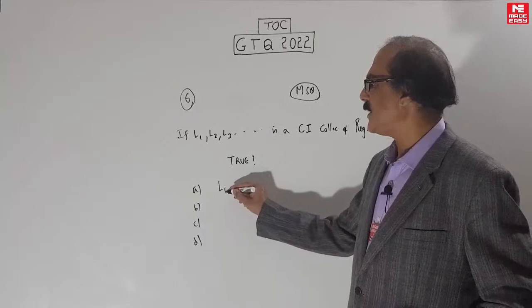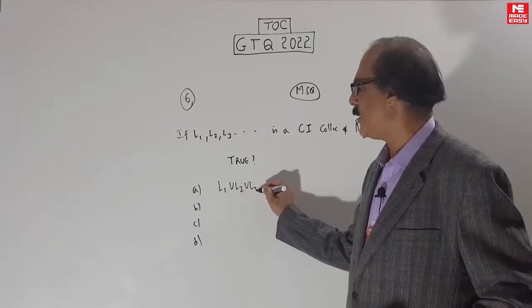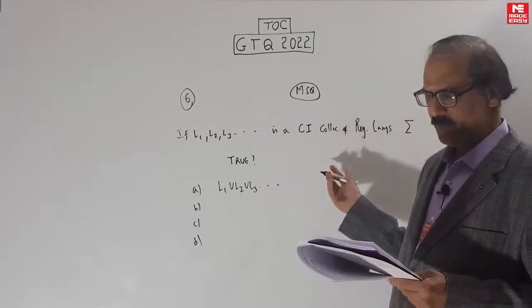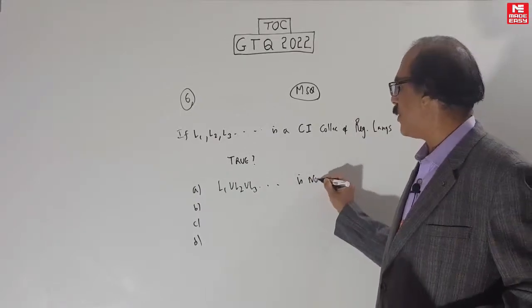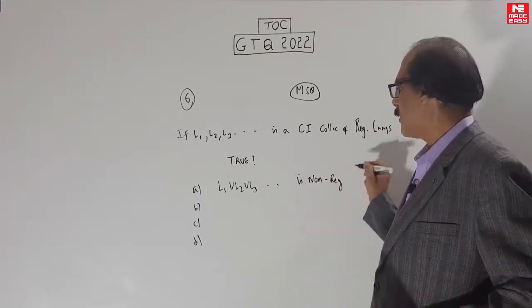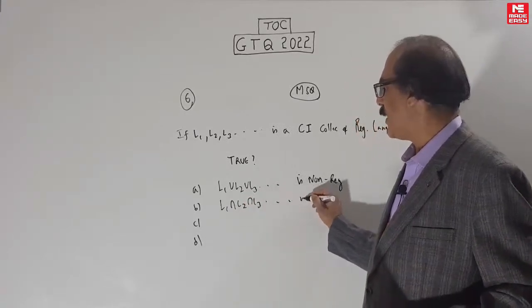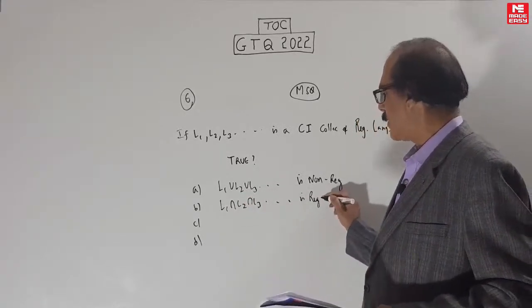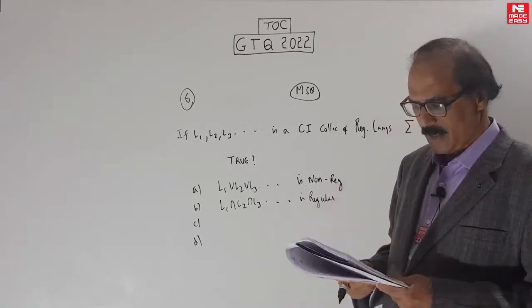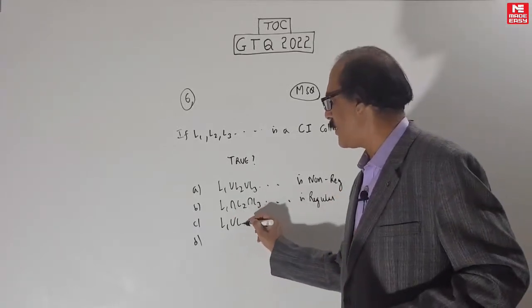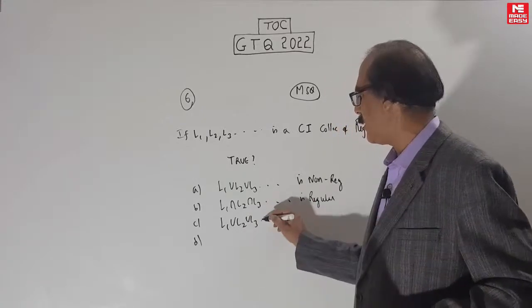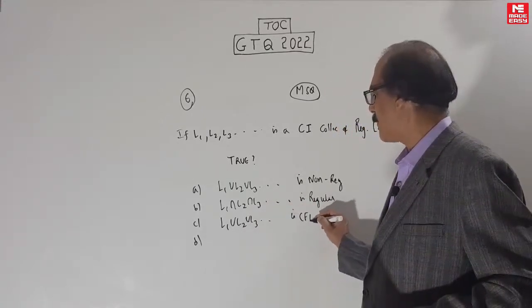So let's see. A: L1 union L2 union L3 and so on, infinite, is non-regular. B: L1 intersection L2 intersection L3, again infinite, is regular. C: L1 union L2 union L3, the same one, only now it is given that it's a CFL.